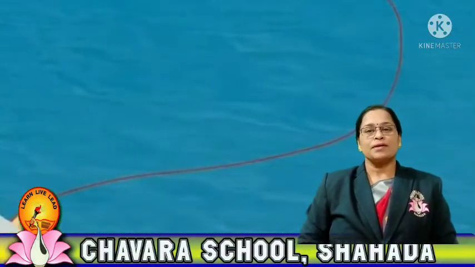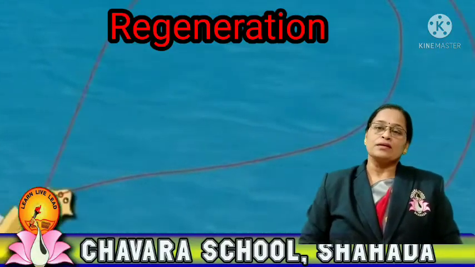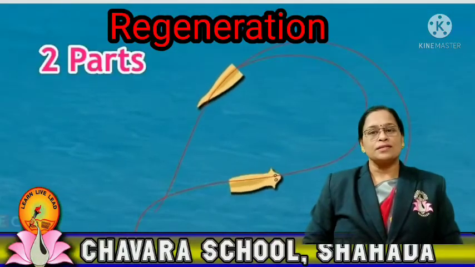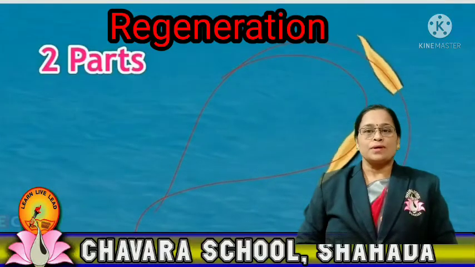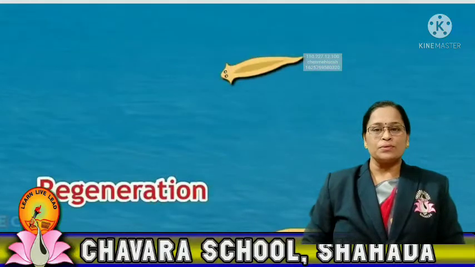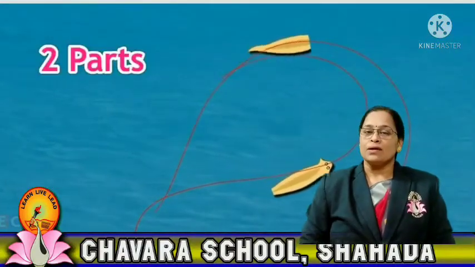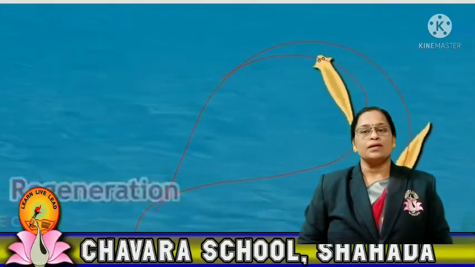Next method is regeneration. In regeneration, an organism has regenerative cells in some part of the body. So under certain conditions, if these animals are broken down into some parts, then each part can grow as an independent organism. Means the remaining part of the body can be grown.